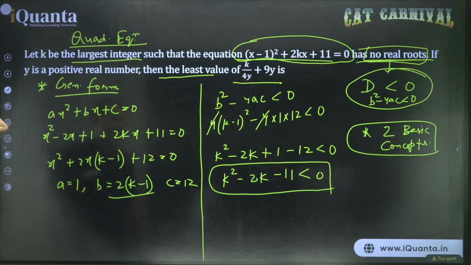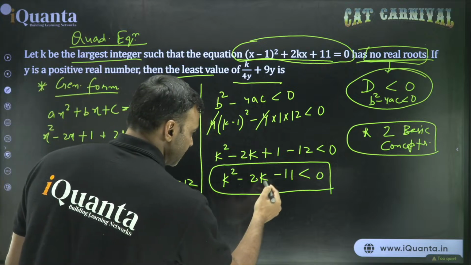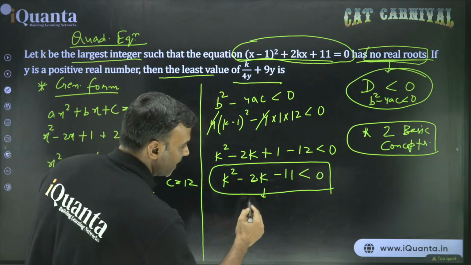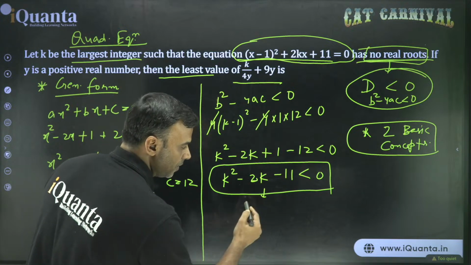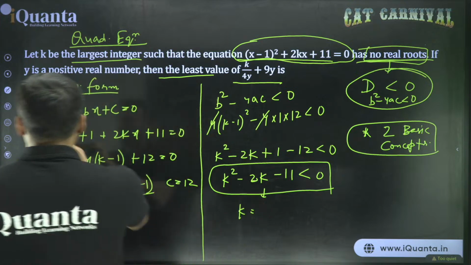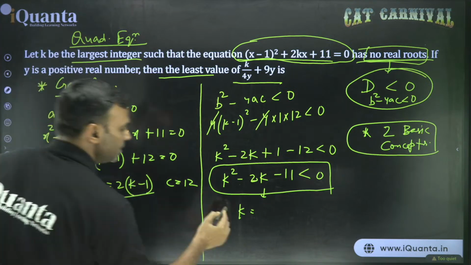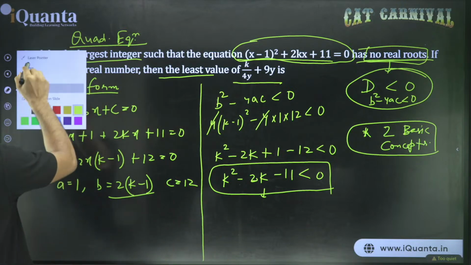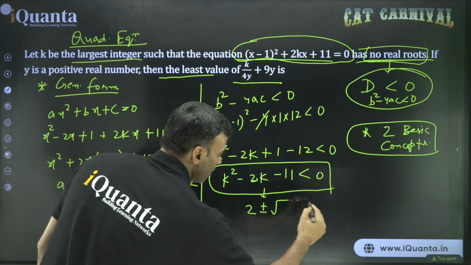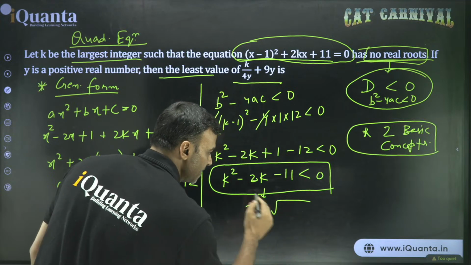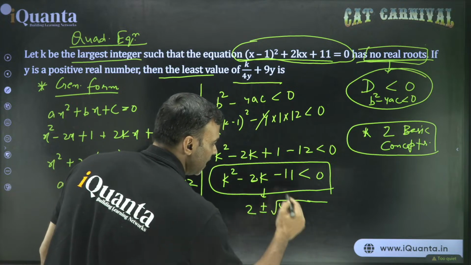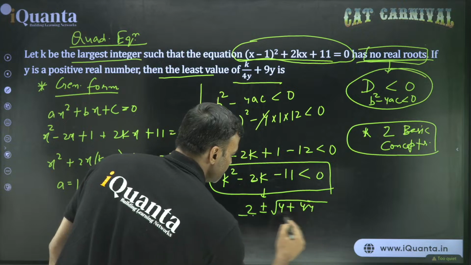Fine. Now you cannot factorize this, but you can check the value around how much it will be. You can use the formula for quadratic, with which we can find the value of k. So it is minus b plus minus square root of b square minus 4ac for this one. So b square is 4, minus minus plus 4ac, 4 into 1 into 11, that is 44, divided by 2.